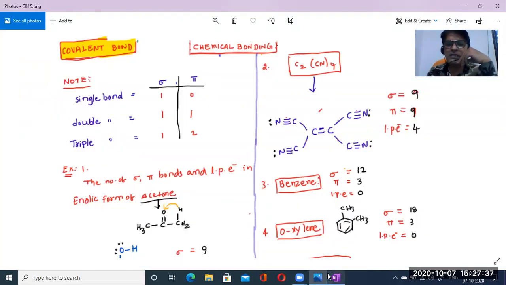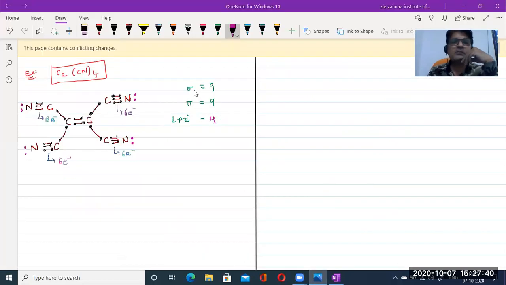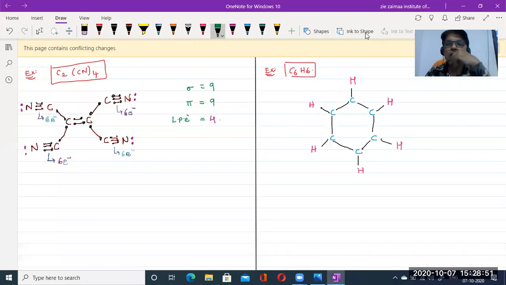First, the benzene formula. What is the formula of benzene? C6H6, isn't it? So first we need to draw the structure of benzene. Here we take 1, 2, 3, 4, 5, 6, 6 carbons and 6 hydrogens.